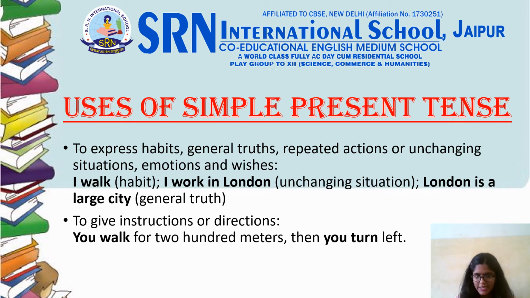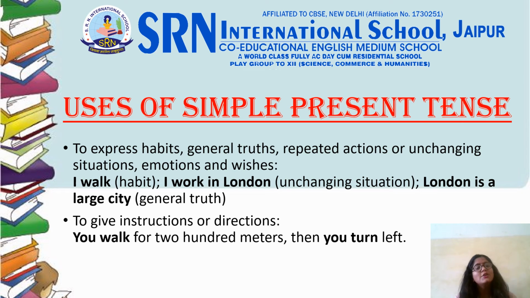I work in London, which is an unchanging situation, or you can say continuous action. Then London is a large city. It's a general truth, or you can say a universal fact. Another universal fact is sun rises in the east. So in such type of sentences, you can always go for simple present tense.